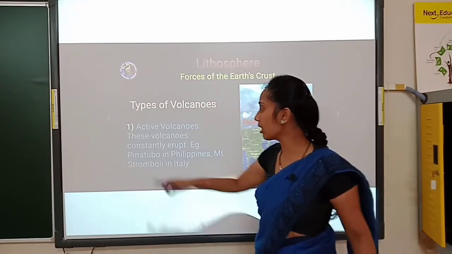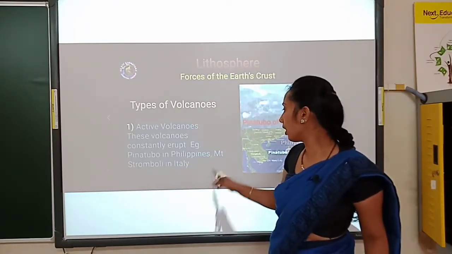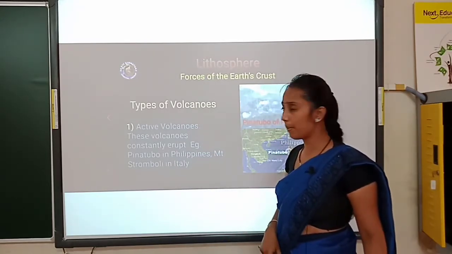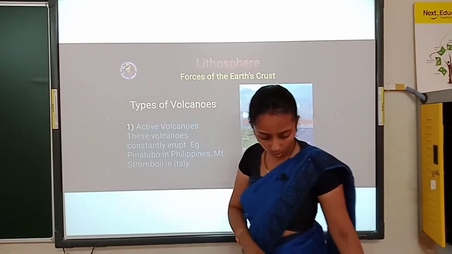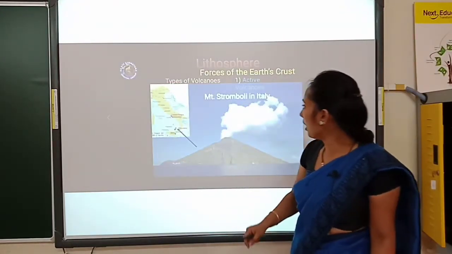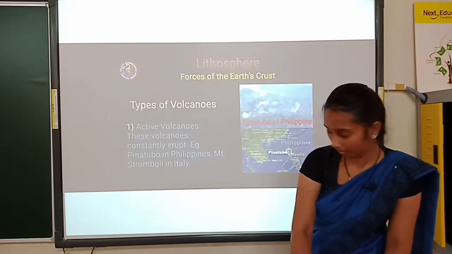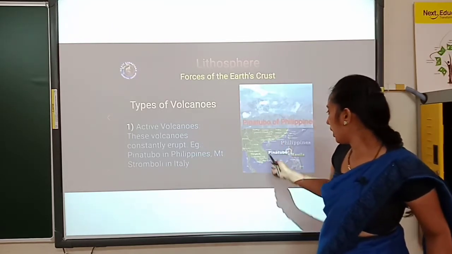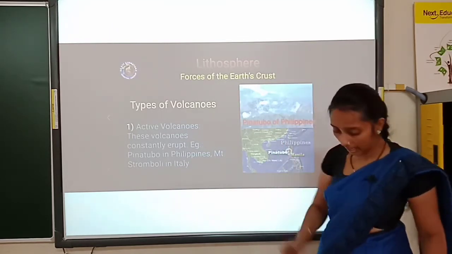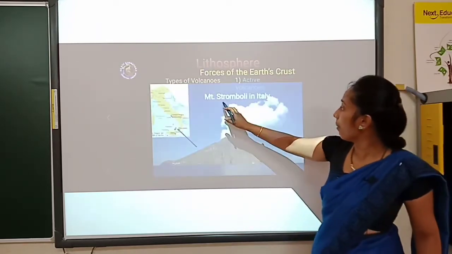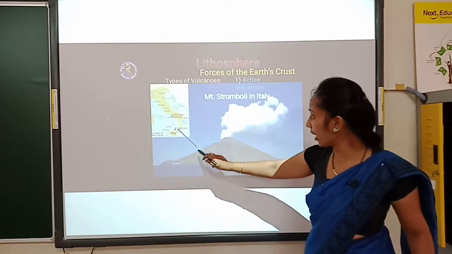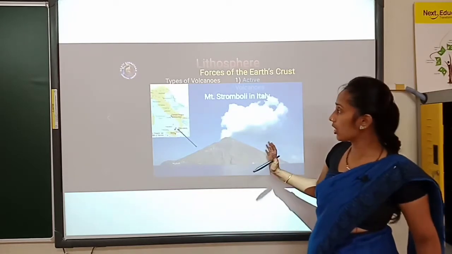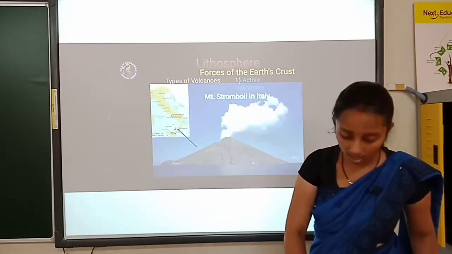Examples of such places are Pinatubo in Philippines, then Mount Stromboli in Italy. These two places are examples of active volcanoes. See, this is the Pinatubo in the Philippines, somewhere here. Then Mount Stromboli in Italy. This is the mountain where we can see volcanic eruption in a particular part. Okay, dear children, these two slides are for your reference.